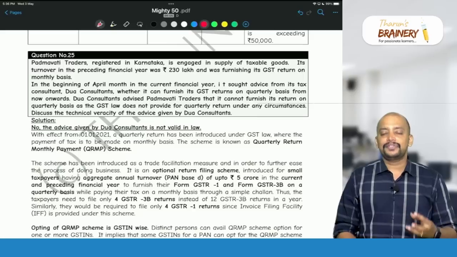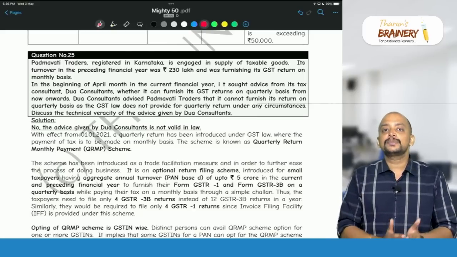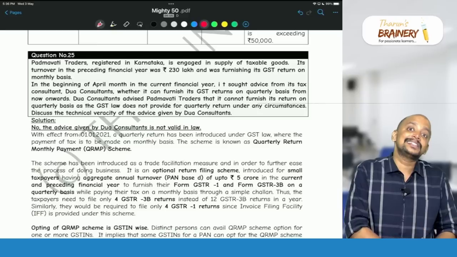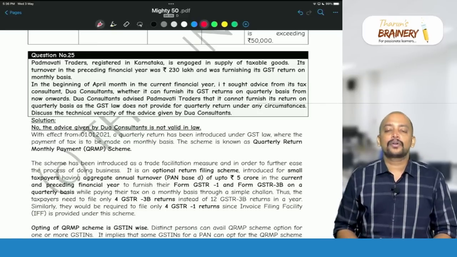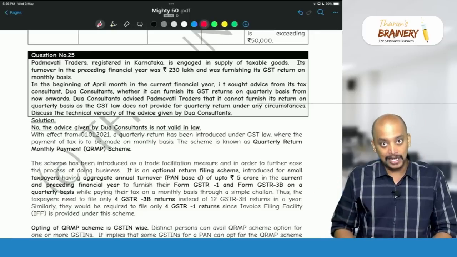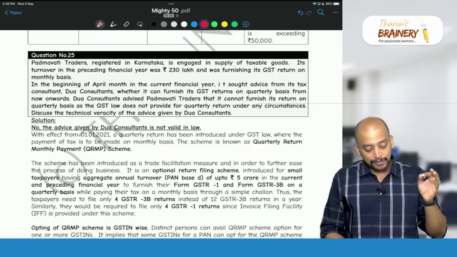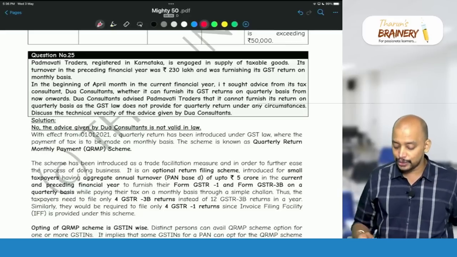See, if any registered person whose aggregate turnover during the previous year does not exceed 5 crores, then during the current year they can go for the quarterly return monthly payment option. And in this case, Padmavati Traders' turnover during the previous year is only 230 lakhs.